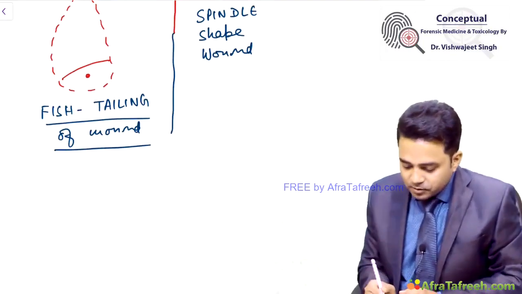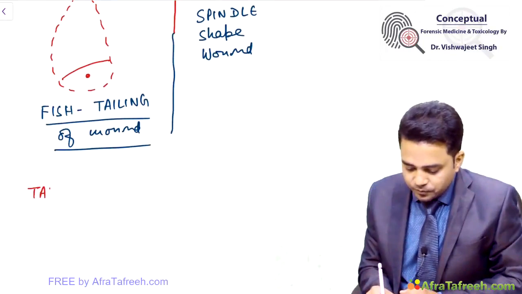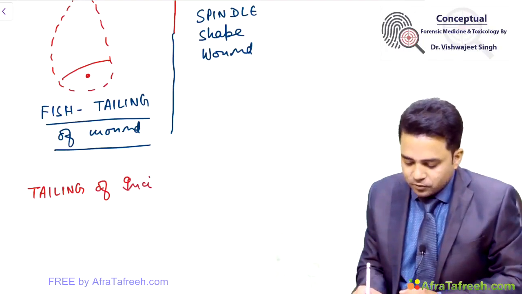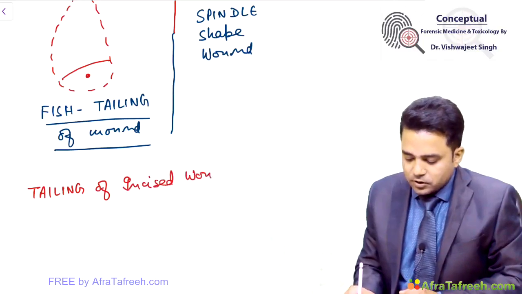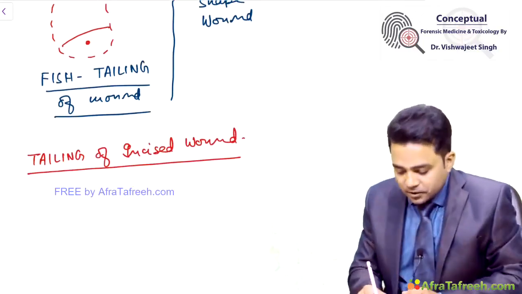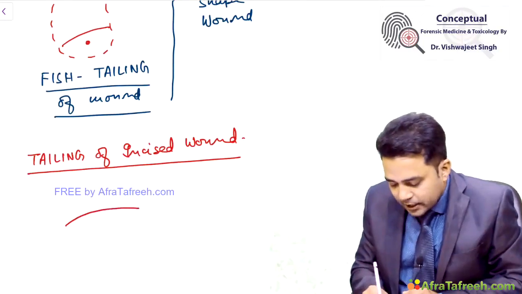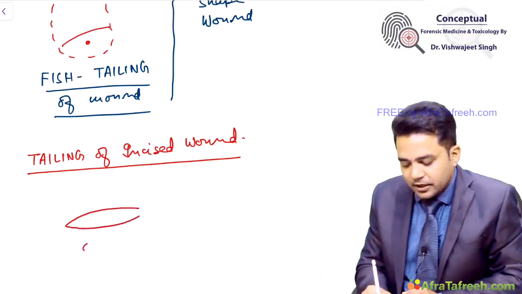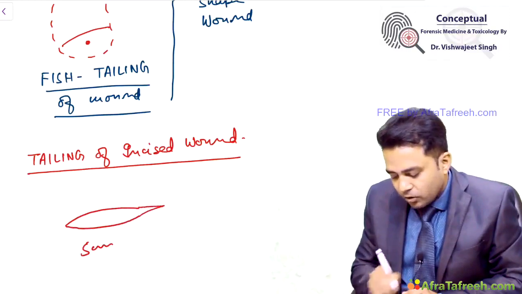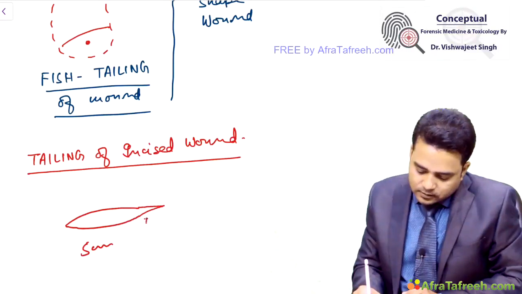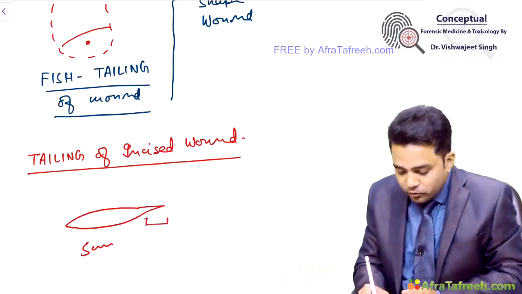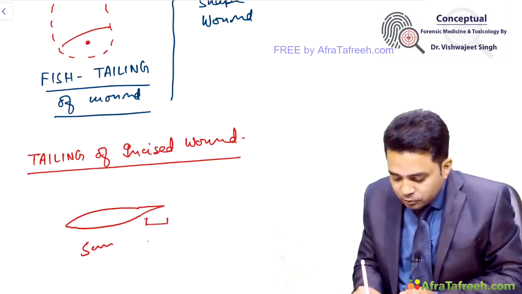There is a separate term called tailing of the wound, of incised wound. This term is used in relation to sharp weapons. By the word tailing, we mean if your wound is properly like this, suppose 5 centimeter length, then at one lateral end only the superficial part of the skin is cut. Proper wound is 5 centimeter with a tailing of, suppose, 1 centimeter.